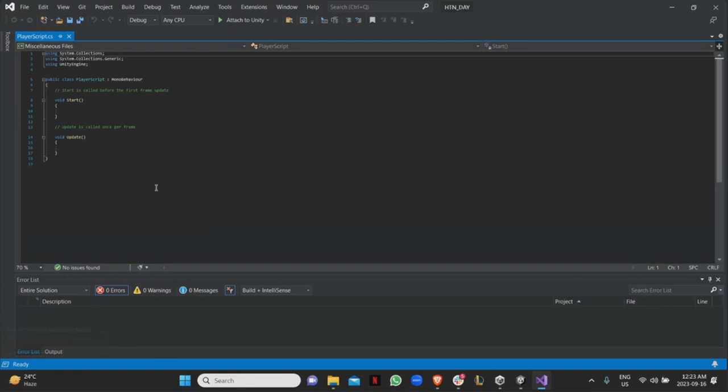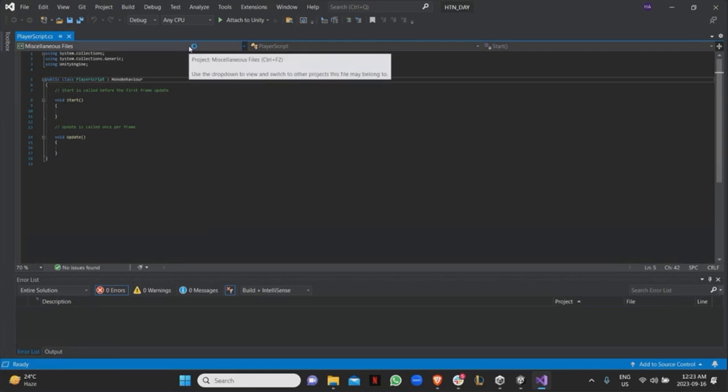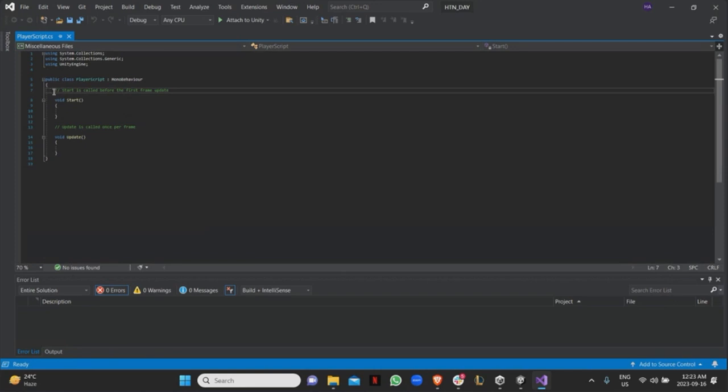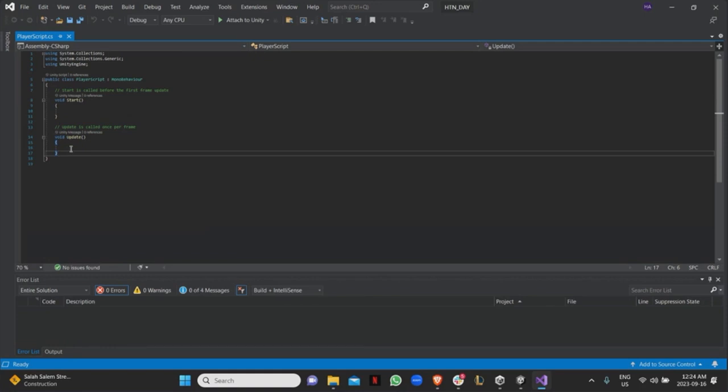So once you write a script, it's automatically going to implement something called MonoBehaviour. MonoBehaviour is just a Unity thing that says this object can be affected by frames, right? And you're automatically going to have two different functions, one called Start, one called Update. So Start is basically once you start the game or once this thing spawns, right? So if you start the game, the thing isn't there yet, Start isn't going to be called. But once this thing spawns inside of the game, run whatever's inside the Start function, right?